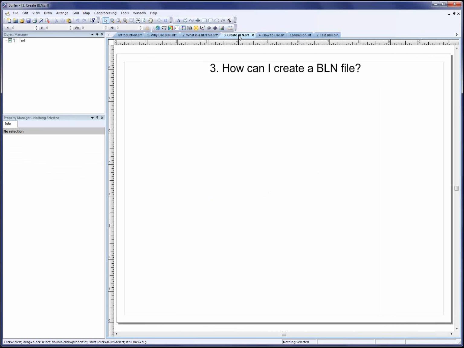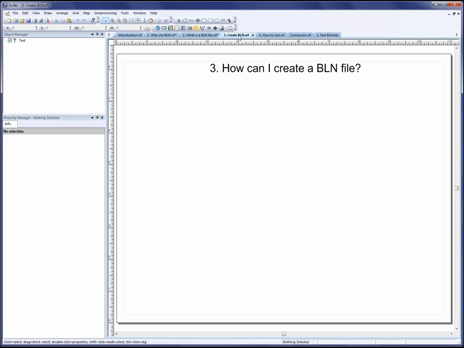So the next topic I'll discuss is how to create one. So there are 4 common ways to create a BLN file. And the best way is just going to depend on what sort of data you have to begin with and what you want to do with the BLN file. So the first way is if you have the boundaries that you want in another format, like a shape or a DXF file, then you can simply convert the file to a BLN file by loading it as a base map and then exporting the base layer as a BLN file.